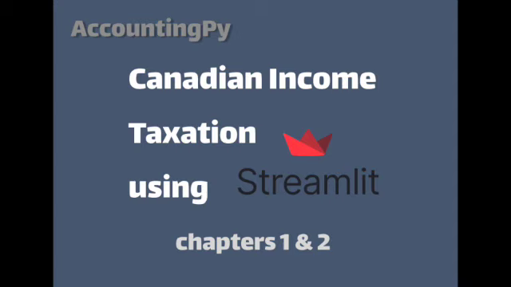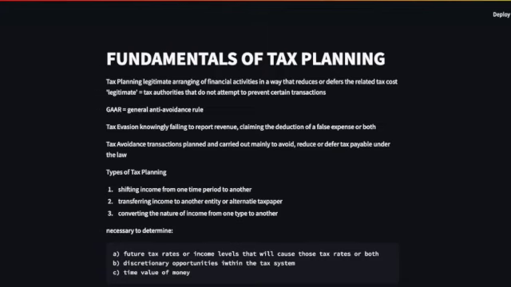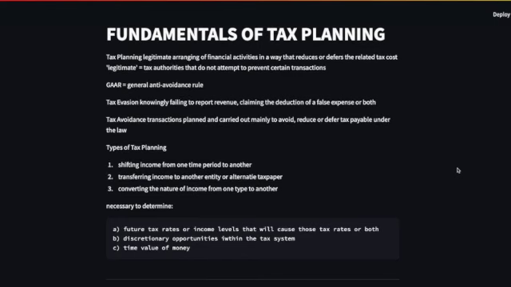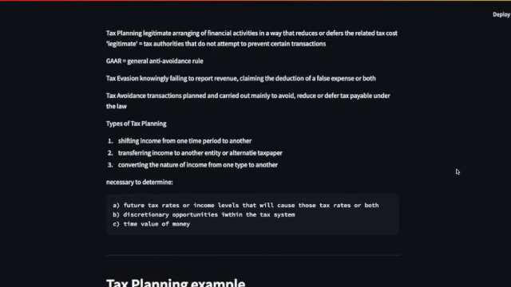This video is about Chapter 2 of Canadian Income Taxation Planning and Decision Making, 2023 edition, by authors Buchwald and others from McGraw-Hill Publishing. Fundamentals of tax planning is legitimate arranging of financial activities in a way that reduces or defers the related tax cost. Legitimate means the tax authorities do not attempt to prevent certain transactions.